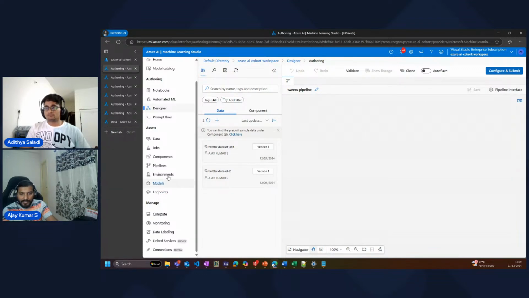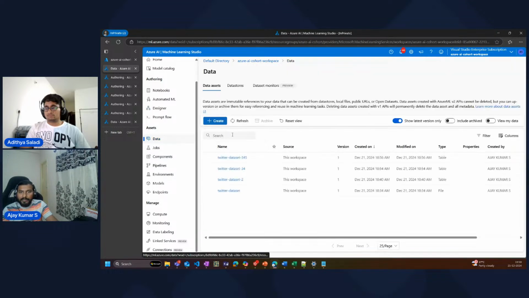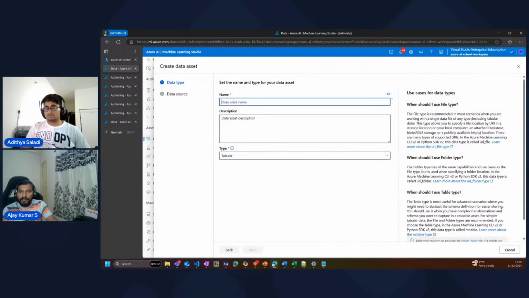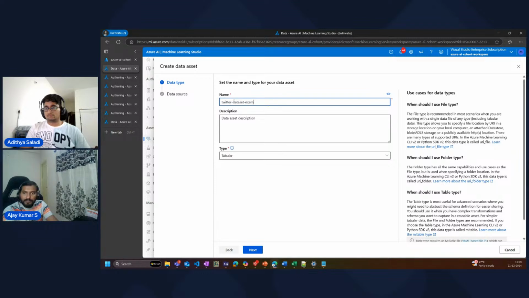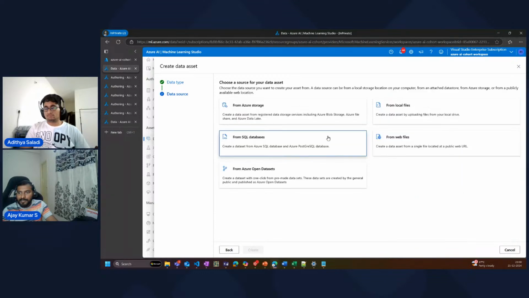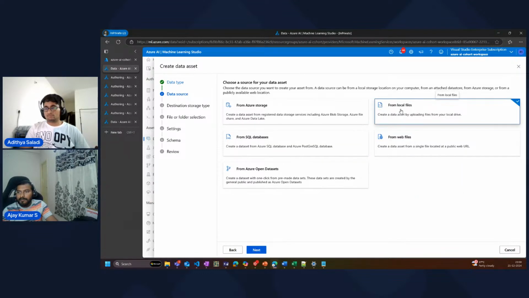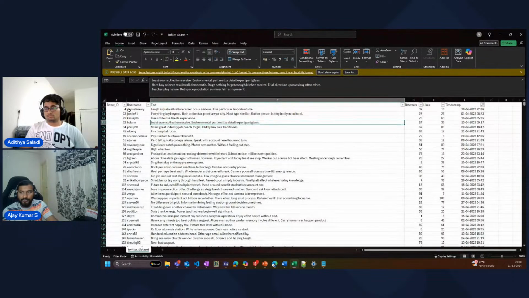In order to upload the data sets, you can head to the data section. Under assets, you can go to data and create a new data asset here. You can provide, let's say, Twitter data set hyphen example. I'm going to say that it's going to be in the tabular format. I'll just say next, and I have the CSV file. So this is the Twitter dataset. I'll show you the Twitter dataset.